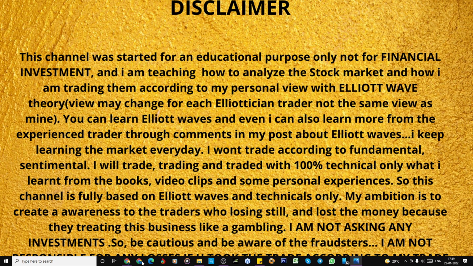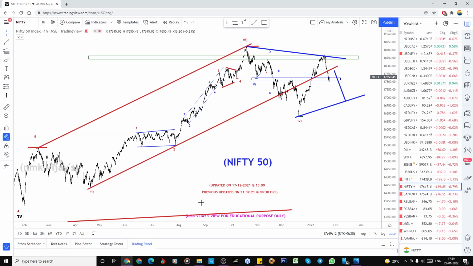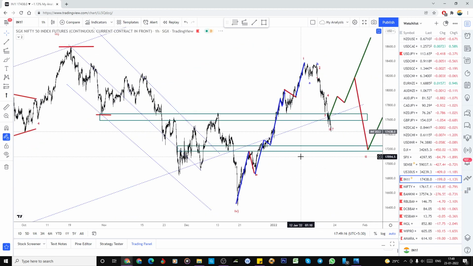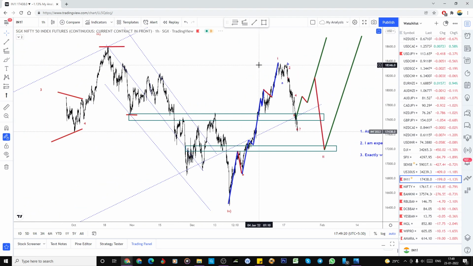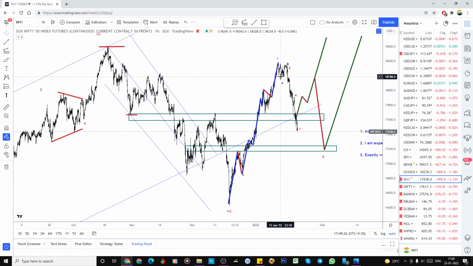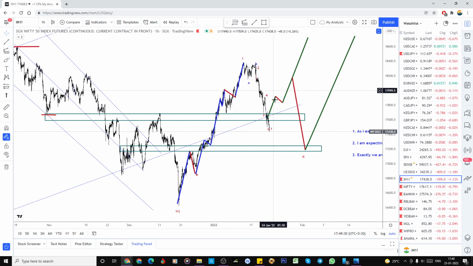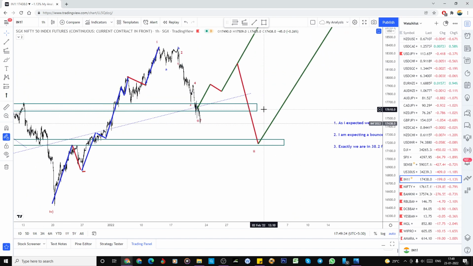So let's move on to first SGX Nifty as usual and then Nifty, right? As I expected, as we already discussed, from here it has to make a fifth wave. There was some confusion here, and I already explained that it could be the end of this wave one. And from here I expected a three-wave structure.